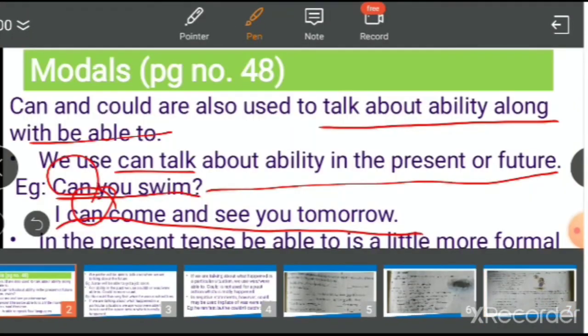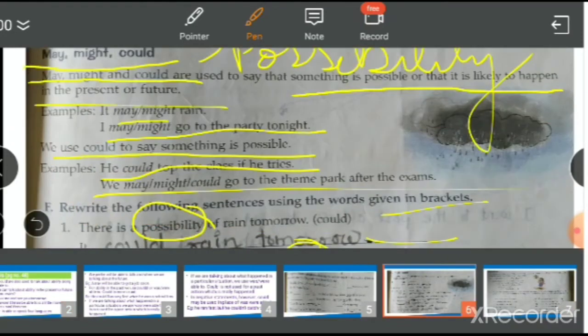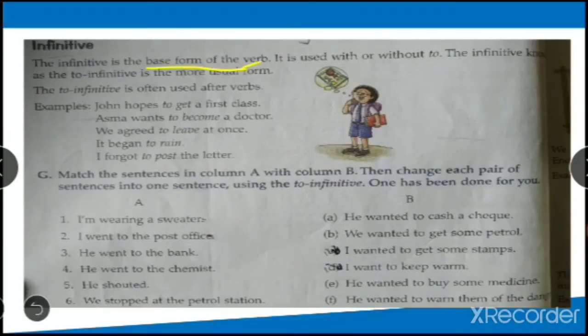Now what is the base? What is the base form, students?